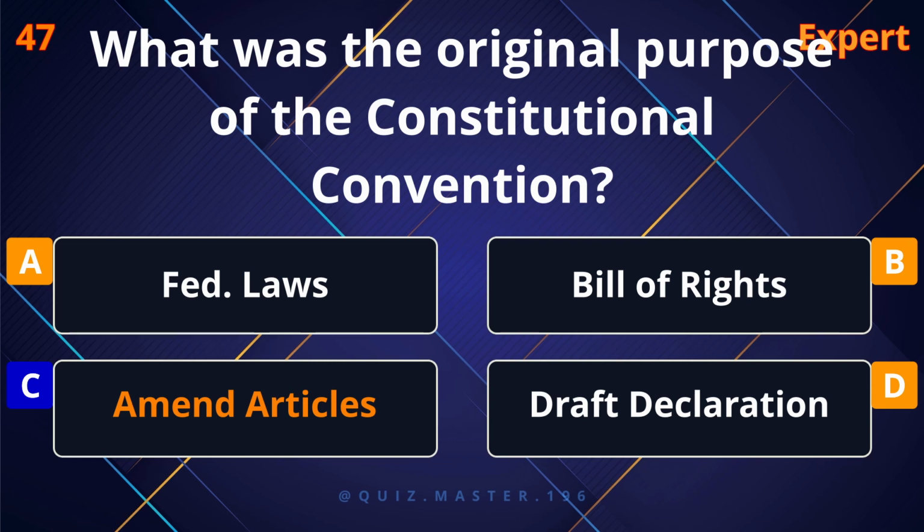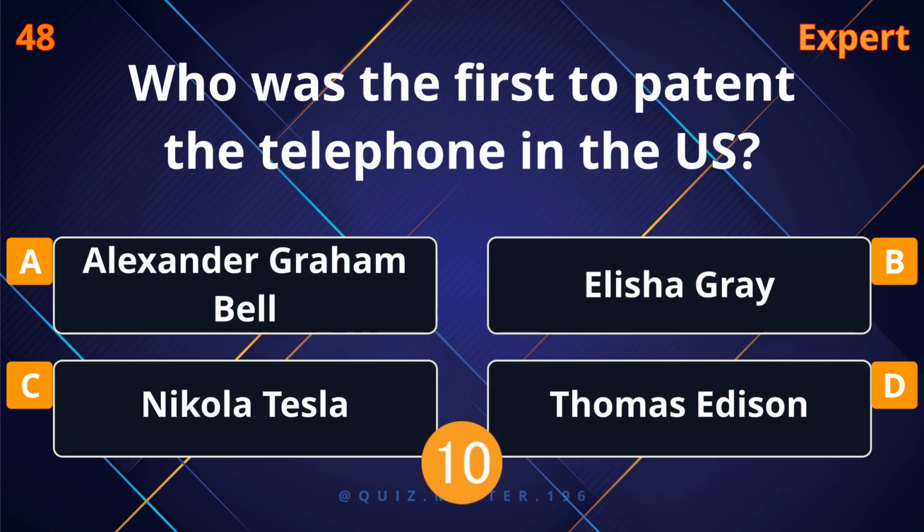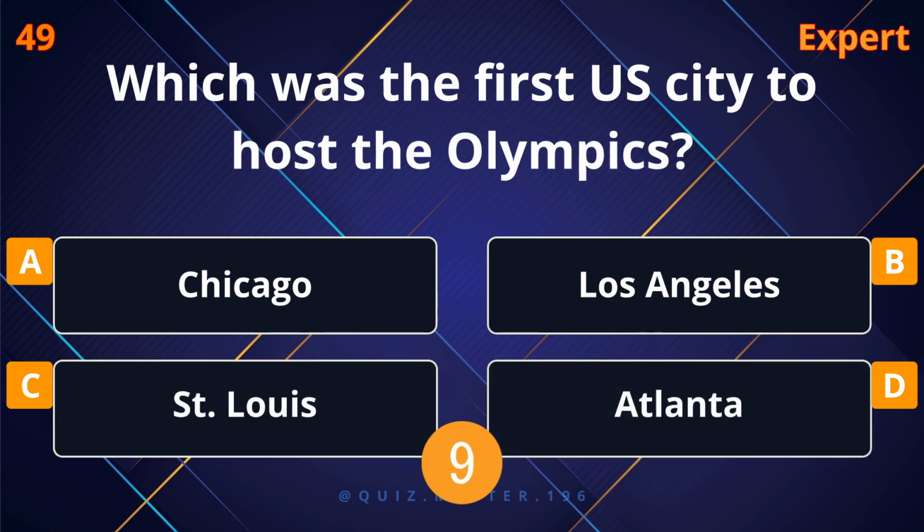Amend articles. Who was the first to patent the telephone in the U.S.? Alexander Graham Bell. Which was the first U.S. city to host the Olympics?